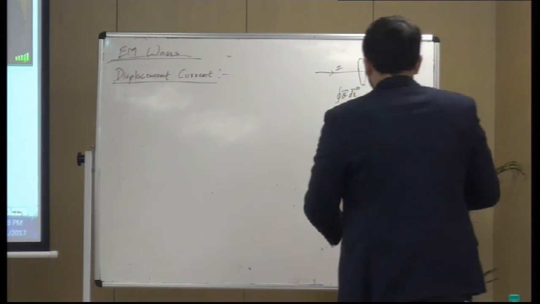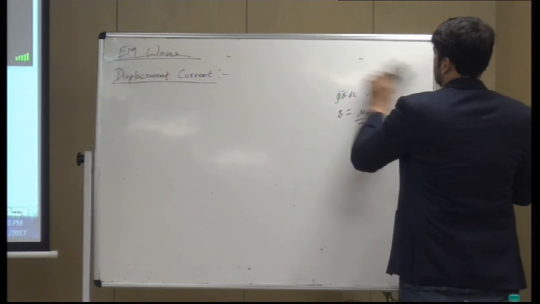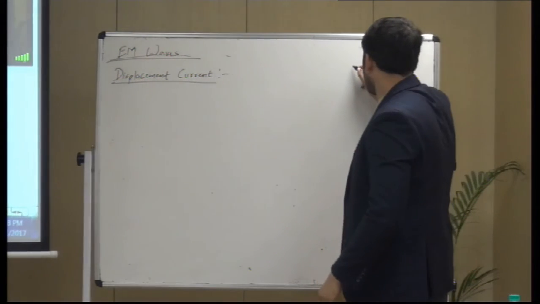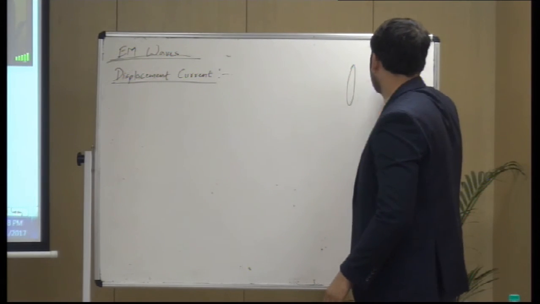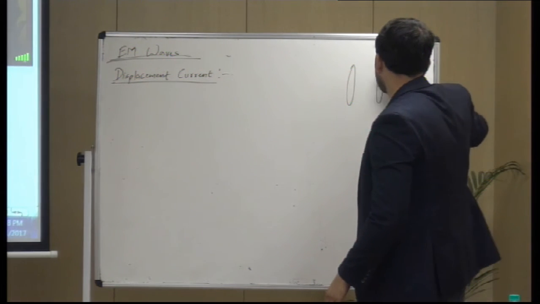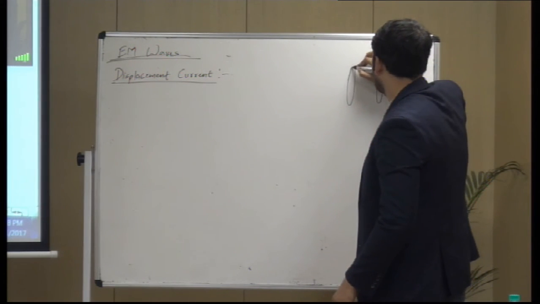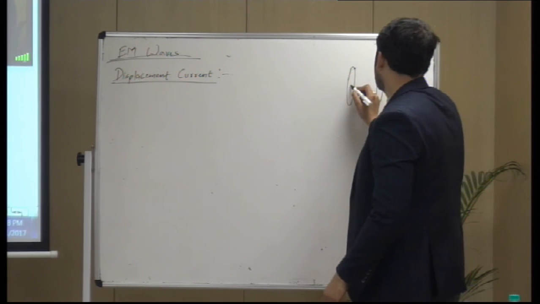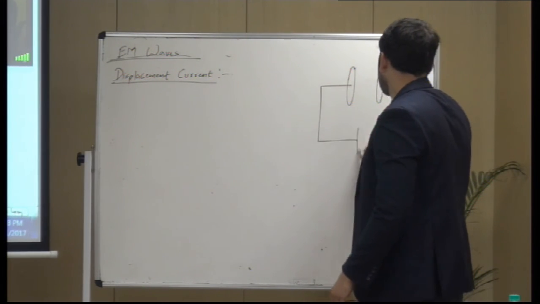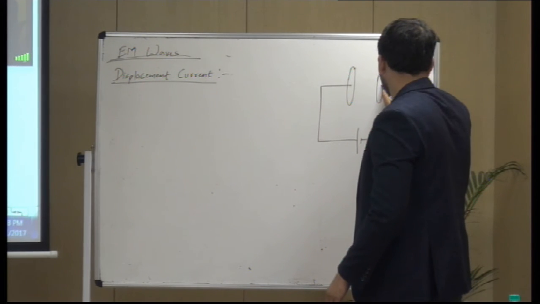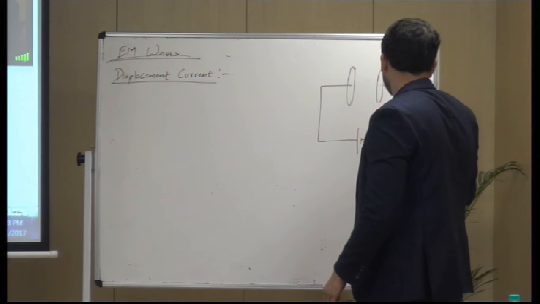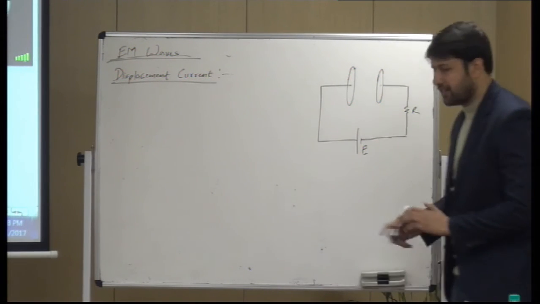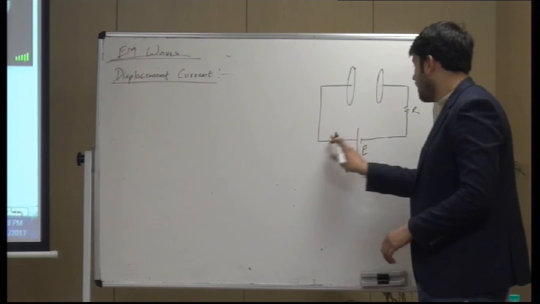Now imagine this is a circular capacitor plate, another circular capacitor plate. Let's say they are connected through a resistor to a battery.